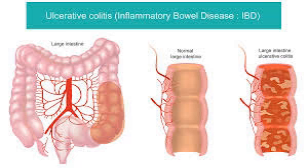Causes of ulcerative colitis. The exact cause of ulcerative colitis is not fully understood, but several factors may contribute to its development. Immune system dysfunction. UC is believed to be an autoimmune disease in which the immune system mistakenly attacks the lining of the colon, causing inflammation and ulcers. It may be triggered by a virus or bacteria, but the exact trigger is unclear.